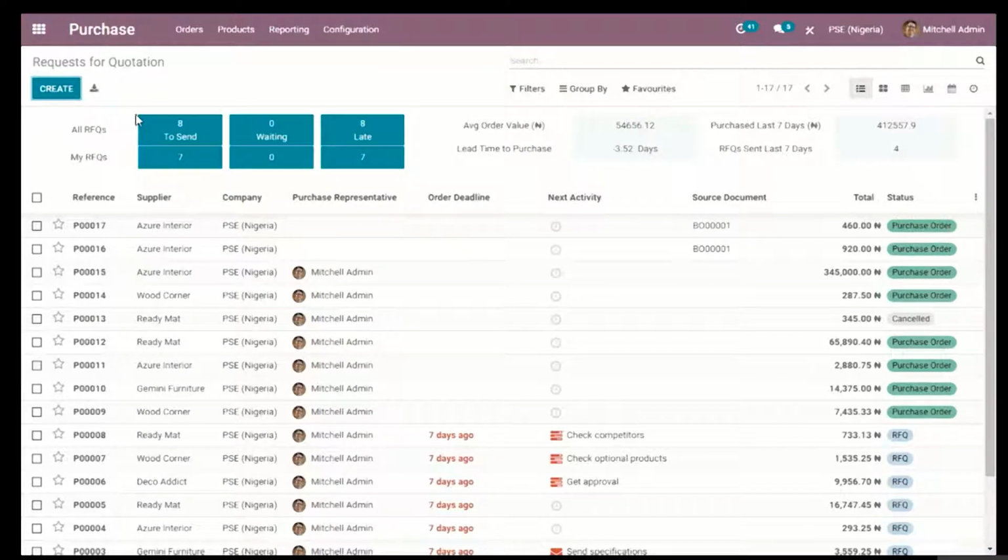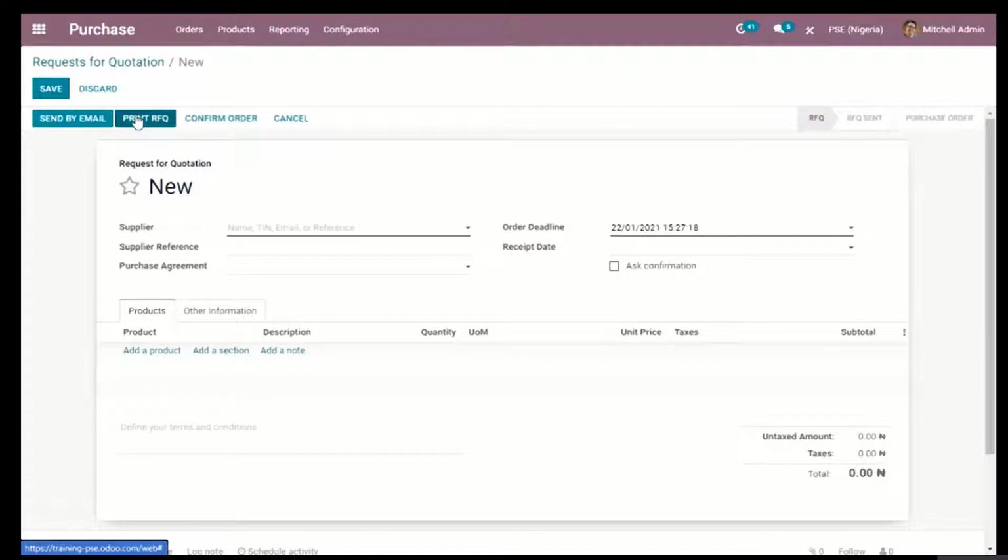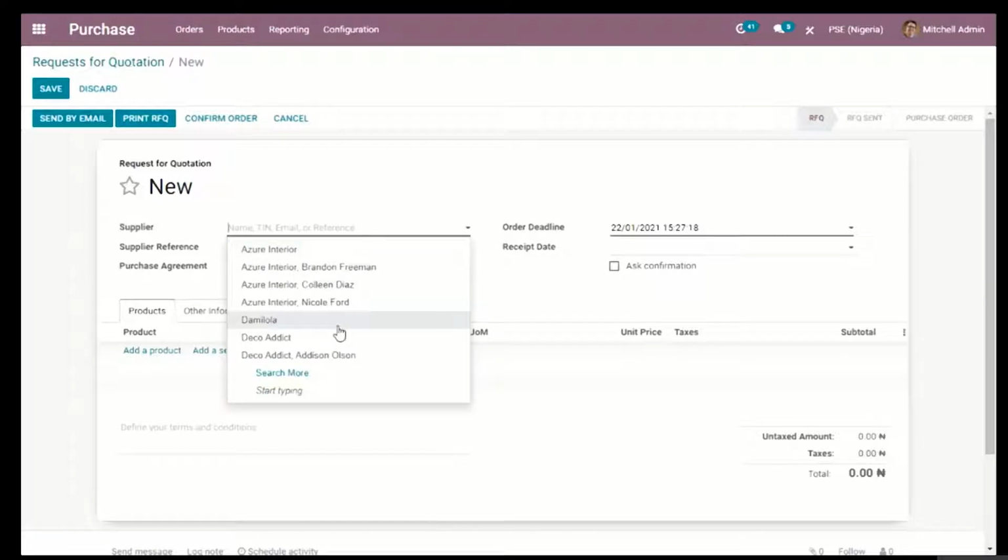Now we're going to create a request for quotation. In Odoo, whenever you find a bold line, Odoo requires you to fill that field compulsorily before it can be saved or validated in any form. And of course, whenever you want to create a request for quotation, you have to specify who the vendor is going to be. For this instance, I'm going to choose Azure Interior.